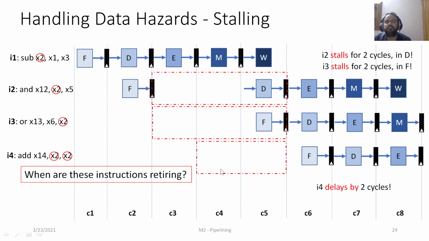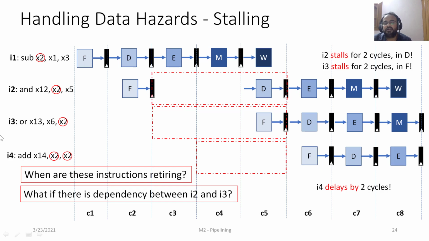So there is a drop in performance because of the data dependence that results in data hazards, meaning bubbles in the pipeline. Now let's imagine that there is a dependence between I2 and I3 also. Let's say I2 is producing X12, so instead of X6, X12 is being consumed by I3. In that case, there will be 2 additional stalls between I2 and I3 also. For every producer-consumer dependence between 2 consecutive instructions, 2 cycles of stalls are introduced. That is very bad for performance.